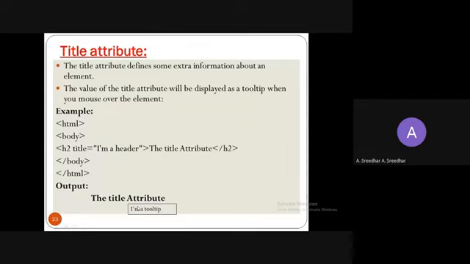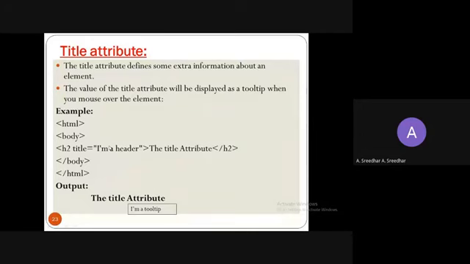Let us go here. I want to create one H2 tag, heading number 2. So H2, right? This is the open tag and this is the close tag, and this is the information we want to display. Now I want to add some extra information to this using the title attribute. The title attribute name is equal to a value, and within the value I want to use something like 'header 2'. So when I place the cursor on this, this information is going to be displayed.